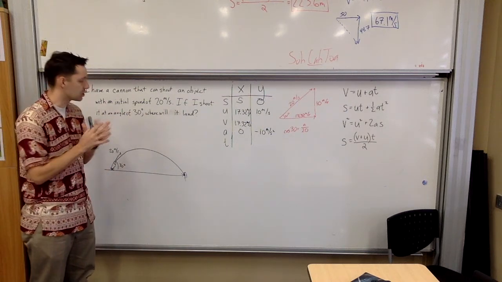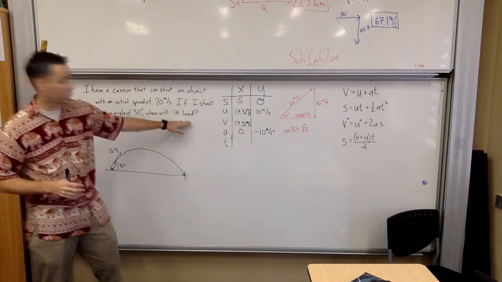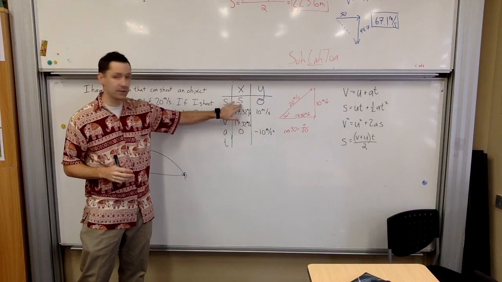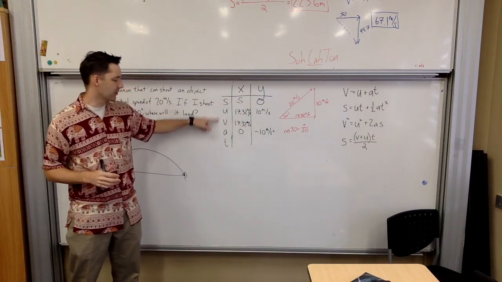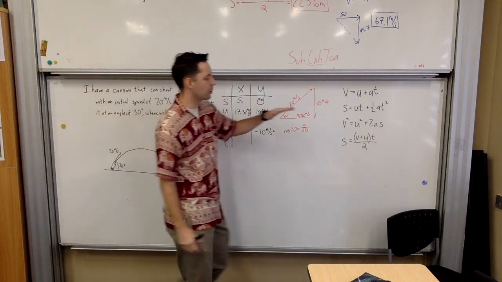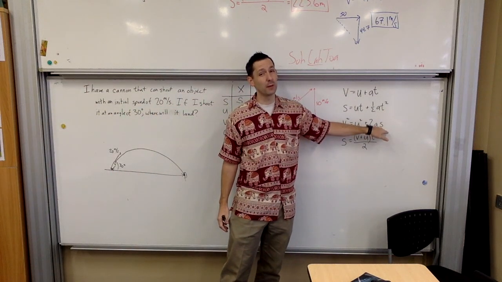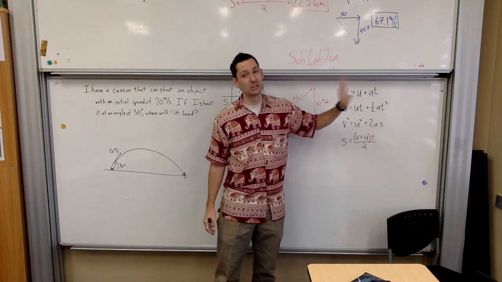Okay? So, from here, again, I want the horizontal distance. Where will it land? This is what I want right here, this S. But you'll notice, similar to the last question, I have initial, final velocity, acceleration, which if I put into this, my acceleration being 0 will be multiplied by the displacement, and it will go away.